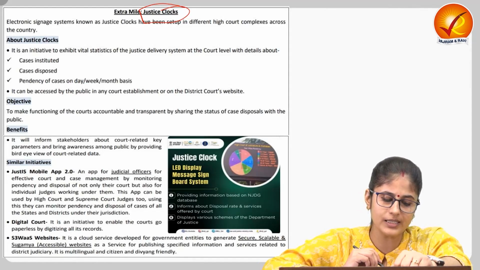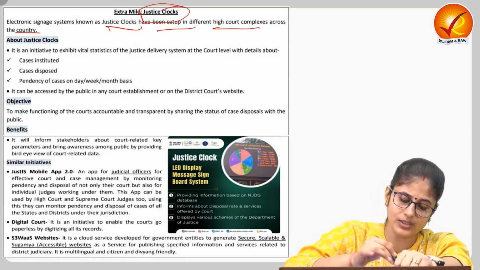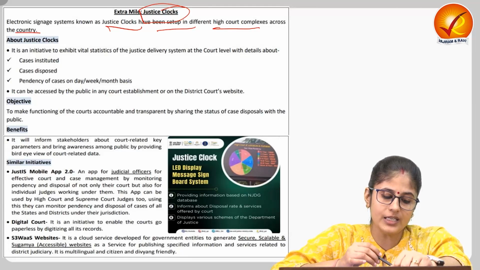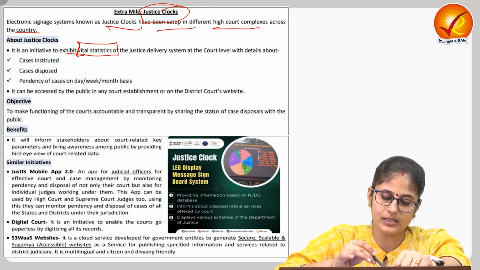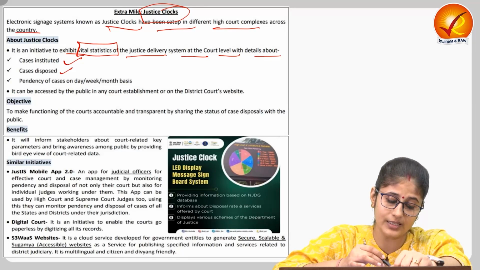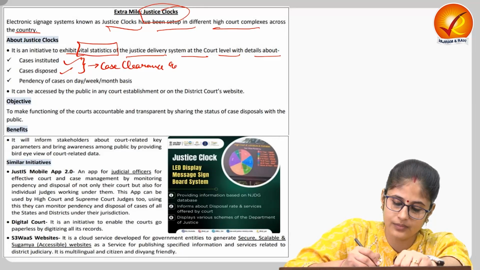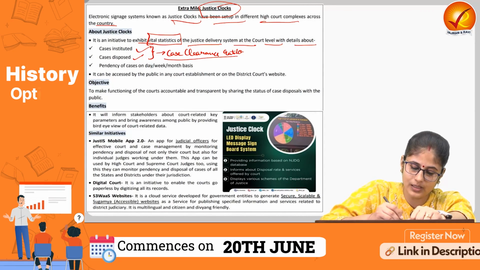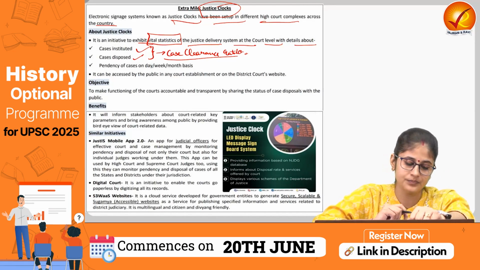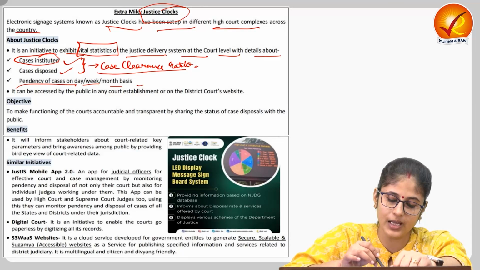These electronic signage systems, known as justice clocks, have been set up in different high court complexes across the country. It is an initiative to exhibit vital statistics of the justice delivery system at court level and details about cases instituted and cases disposed. So it basically gives us the idea of case clearance ratio. Okay, then how many cases were disposed in a particular year in comparison to the number of cases that were instituted in that very year. Pendency of cases on a day, week and monthly basis.